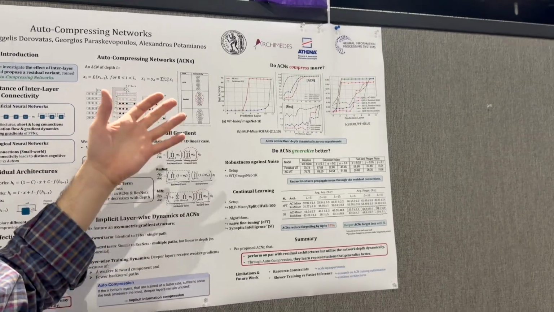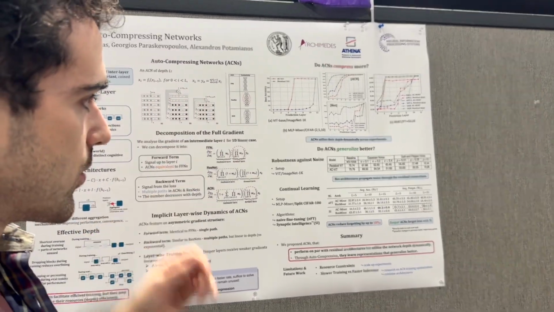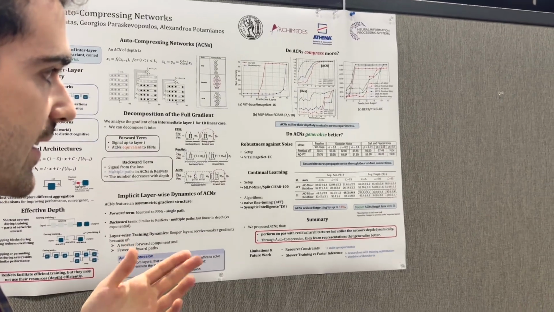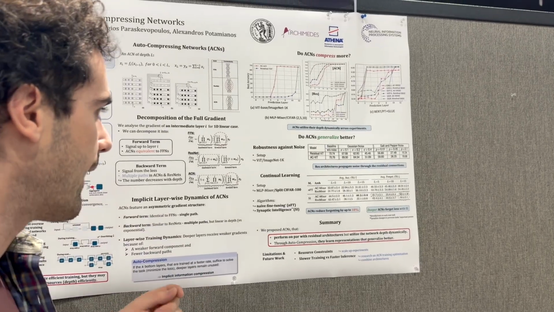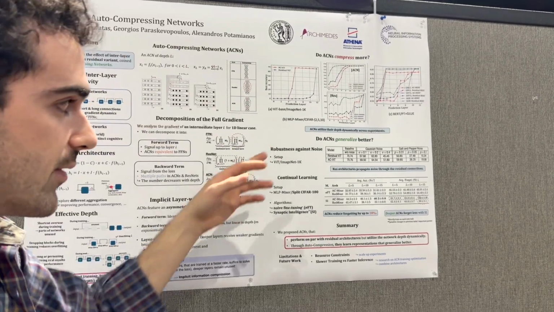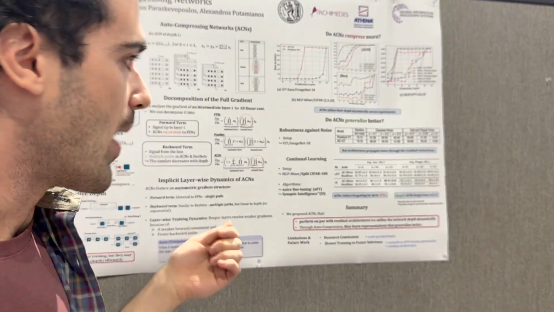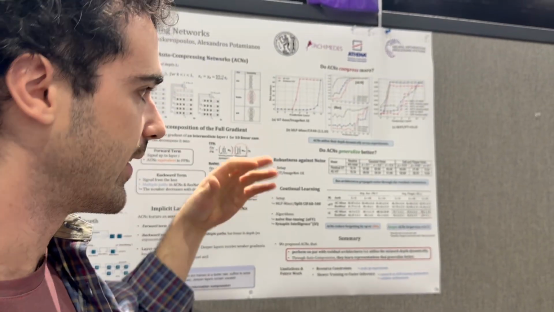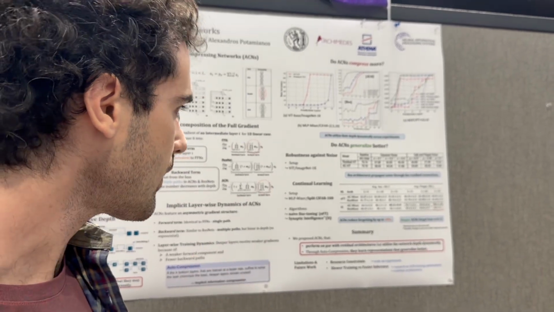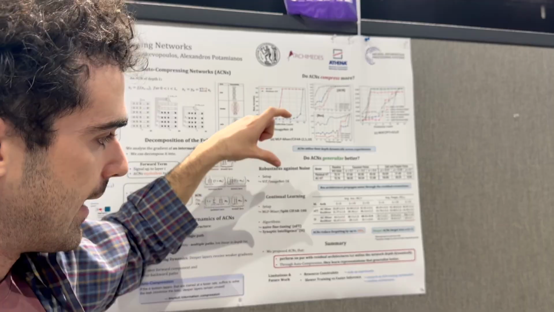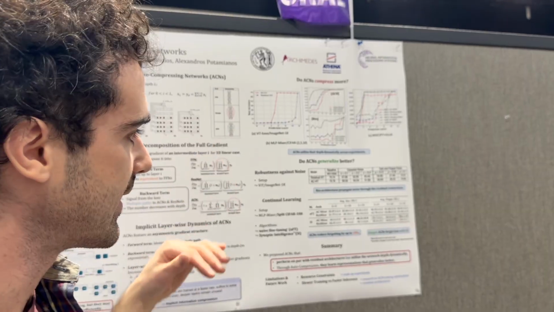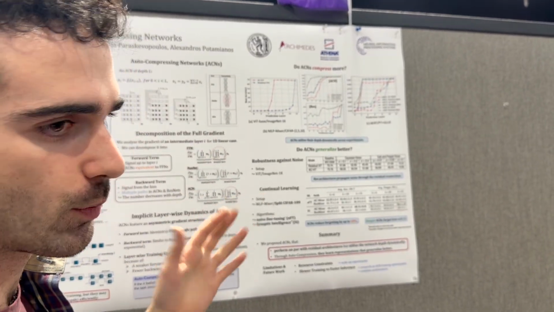So overall, we show that indeed this architecture leads to a more compact representation, and then the second part is that this more compact representation interestingly also generalizes better. We show first robustness against noise: the ACN is more robust against Gaussian and salt and pepper noise compared to residual, and this gap increases as the level of the noise increases. An intuitive way to think about it is that through short connections in ResNet, the noise essentially transfers through the full network, whereas in ACNs, because you have a sparser design, it kind of filters or blocks the noise.